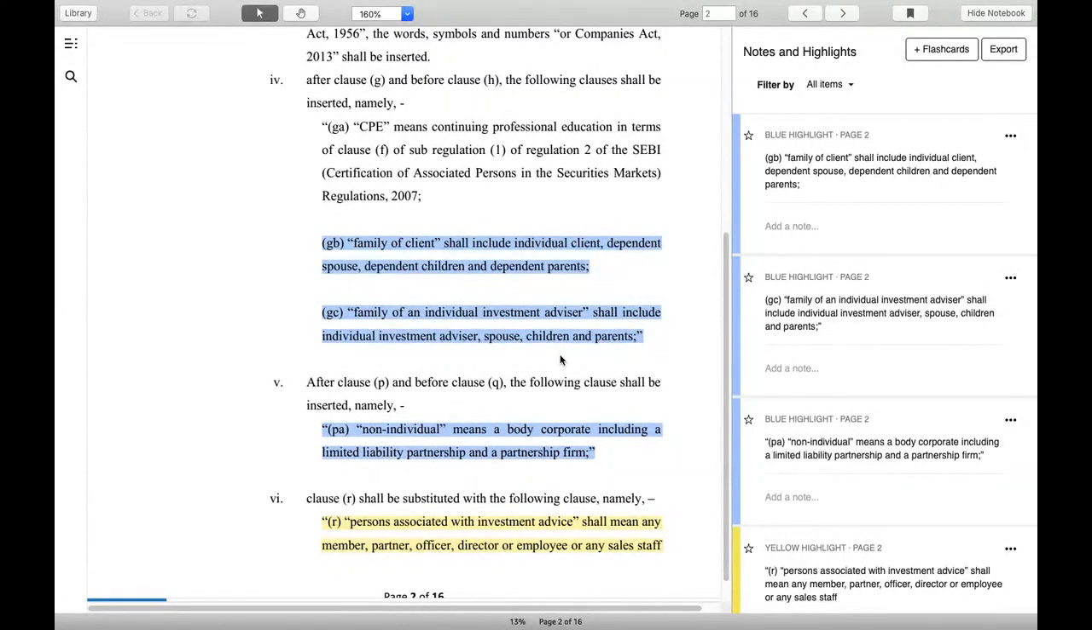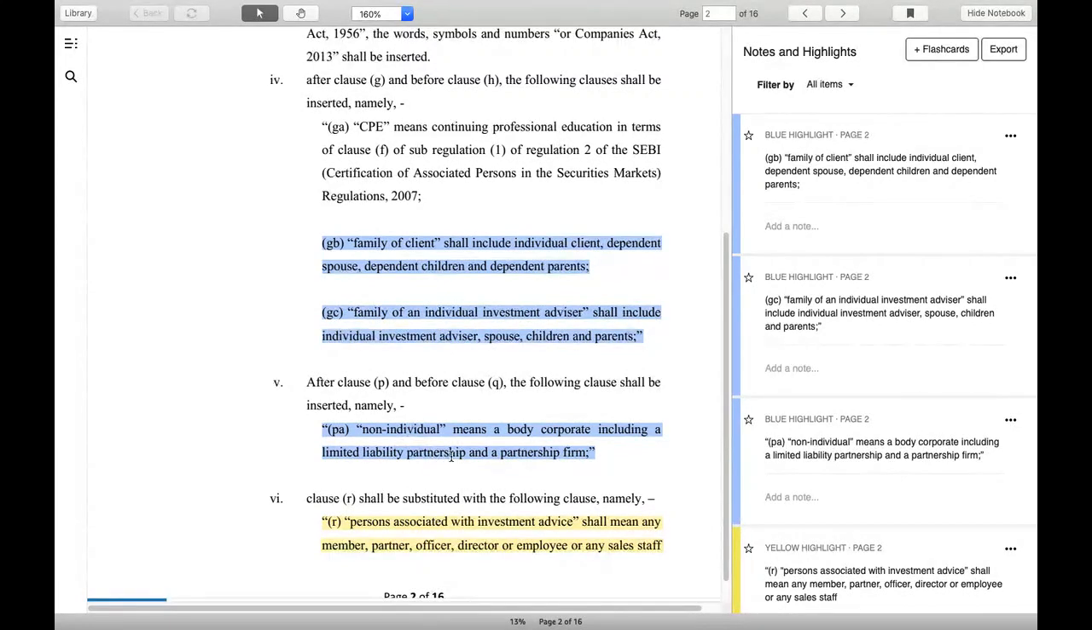I hope this point is very, very clear. If not, then please note it down and ask me again, but this is very important to understand: what is called the family of client and what is called the family of advisor. For the family of advisor, dependent or independent, everyone is counted, and here it is called family of client. I will come later to why they have done this and what kind of conflict they want to avoid through this policy.